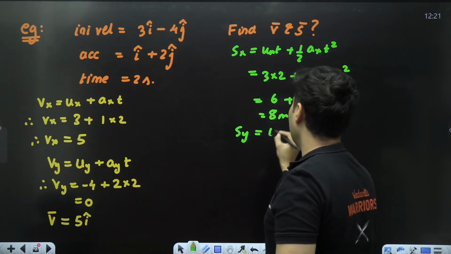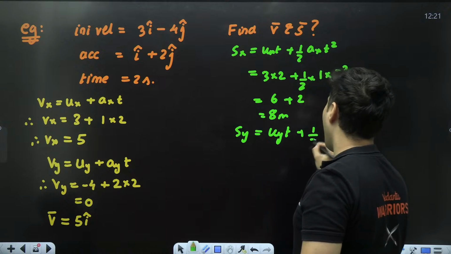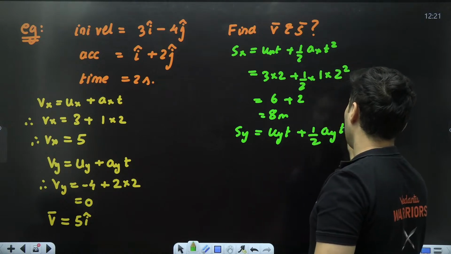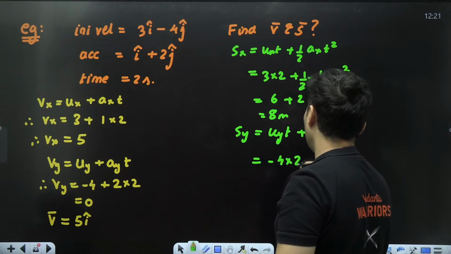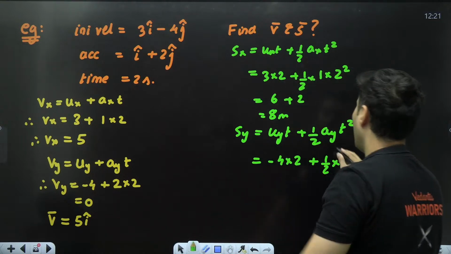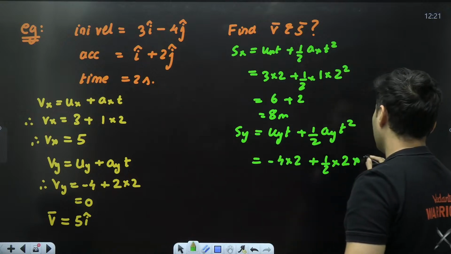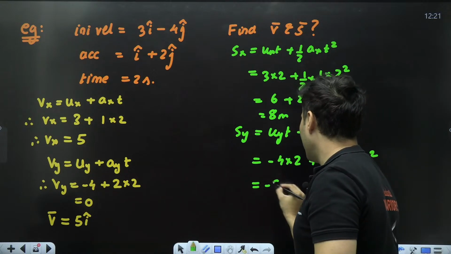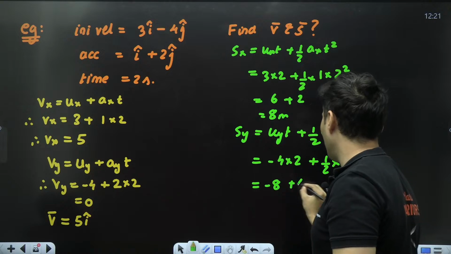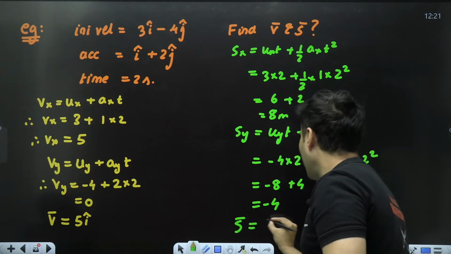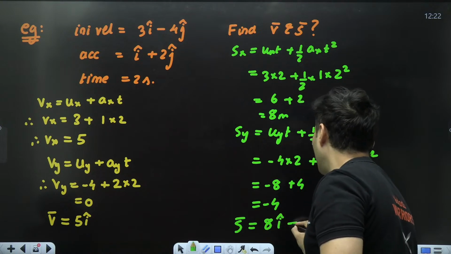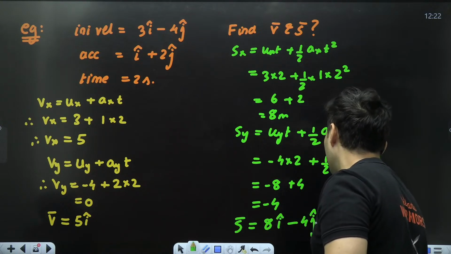Similarly, sy will be uy t plus half ay into t square. Initial velocity in the y is minus 4, time 2, plus half, acceleration is 2, time is basically 2, so it will become minus 8, 2 2 cancels, plus 4, which is minus 4. So hence my displacement will be 8 i cap minus 4 j cap meters.